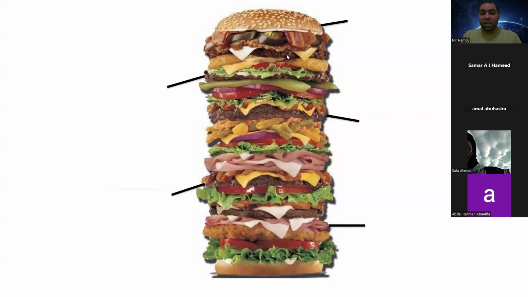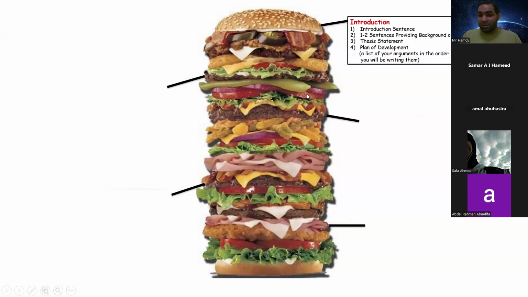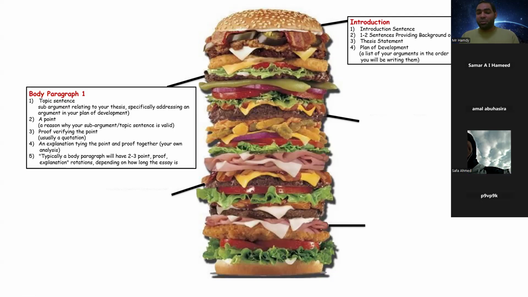So you have to remember this shape using the burger strategy, let's say, or something like that. What is this top part? What do we call it? We call it the introduction, or we have to speak about it like the introduction. So this is the first part of our burger or our sandwich. So here we have to mention the introduction. Then we have paragraph 1.